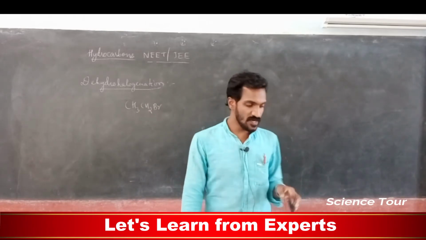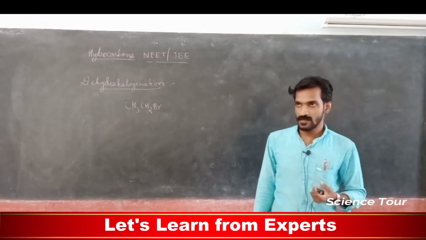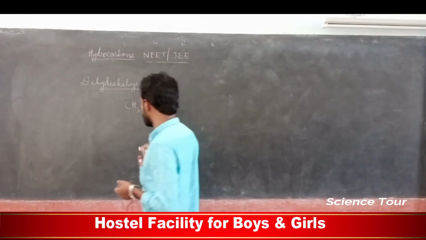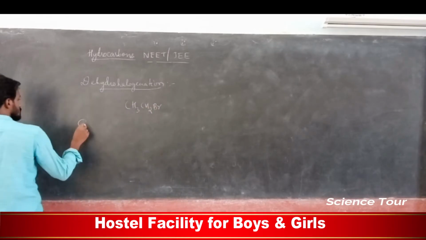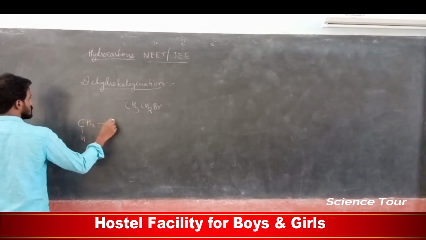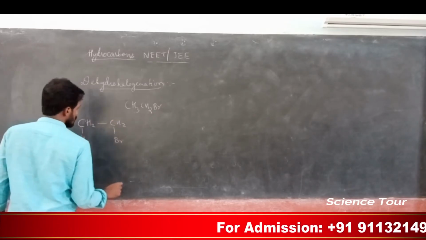From this we are removing one hydrogen and also removing one bromide. Note down, my dear students, the same formula I can write like this: CH3 CH2 Br.